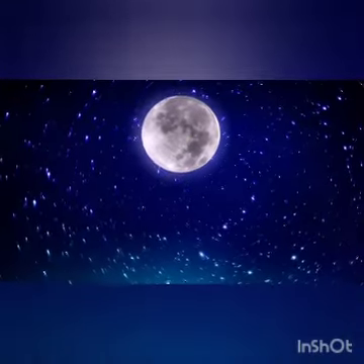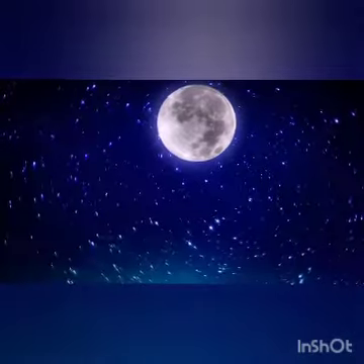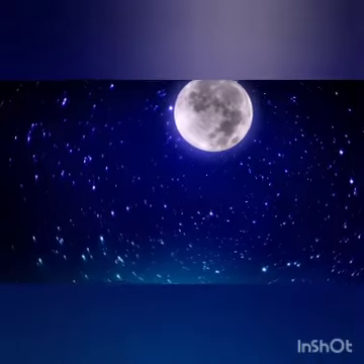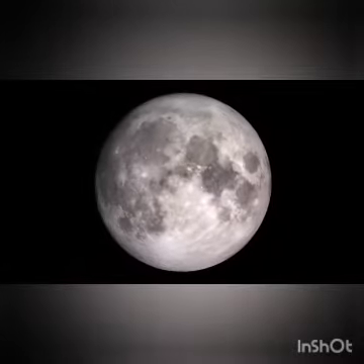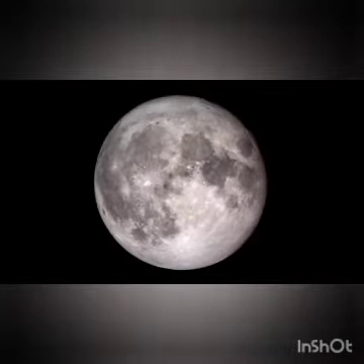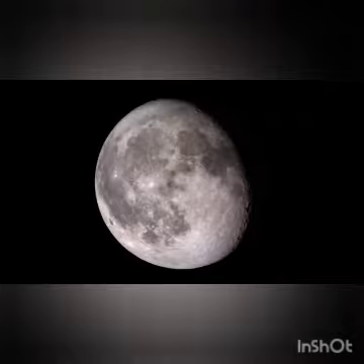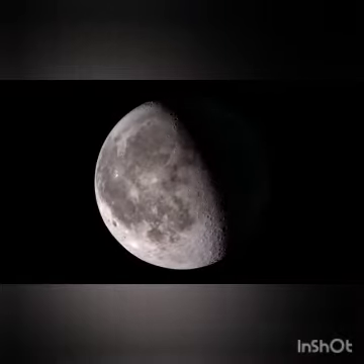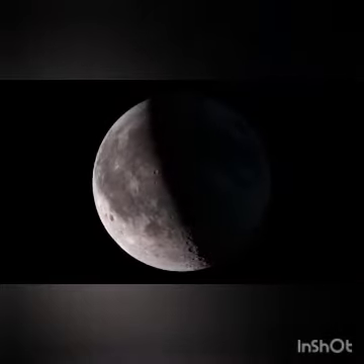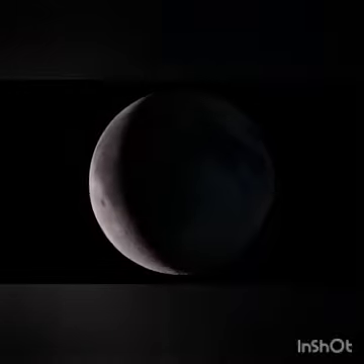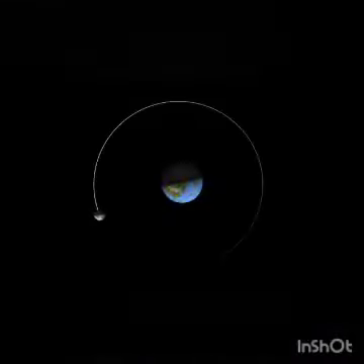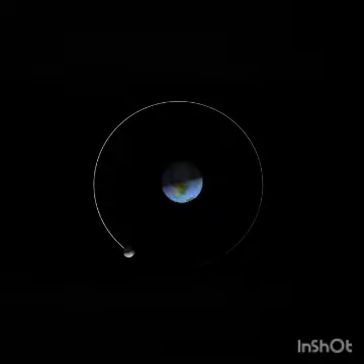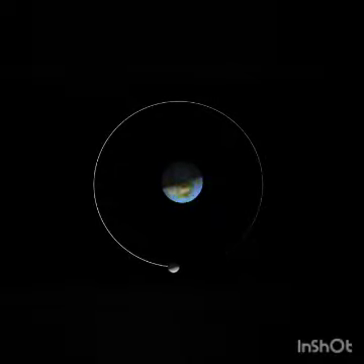The moon is the brightest and most noticeable object in the sky. If you closely observe the moon, you will find that the shape and size of the moon changes day by day. The different shapes of the moon are called phases of the moon. Do you know why the shape and size of the moon changes day by day? Let's see. The day on which the whole disk of the moon is visible is known as the full moon day.